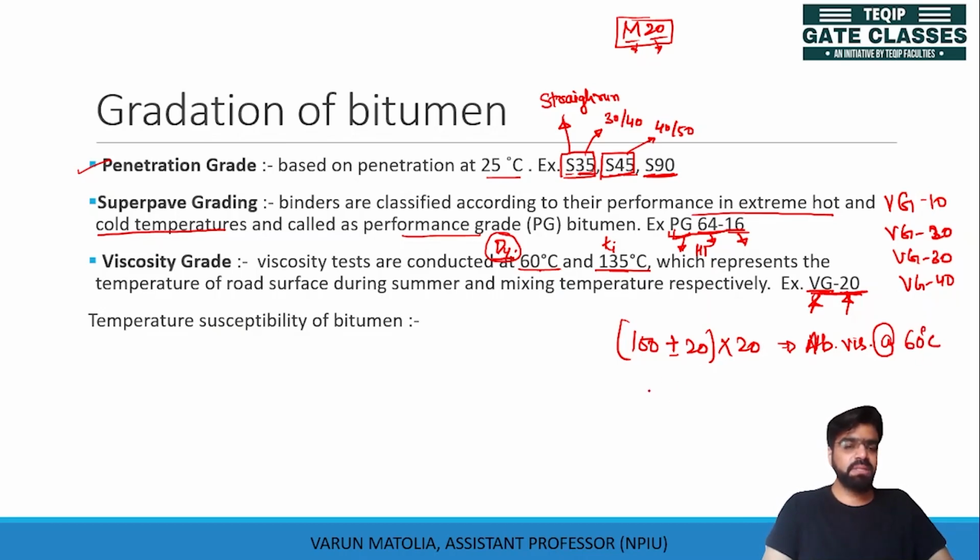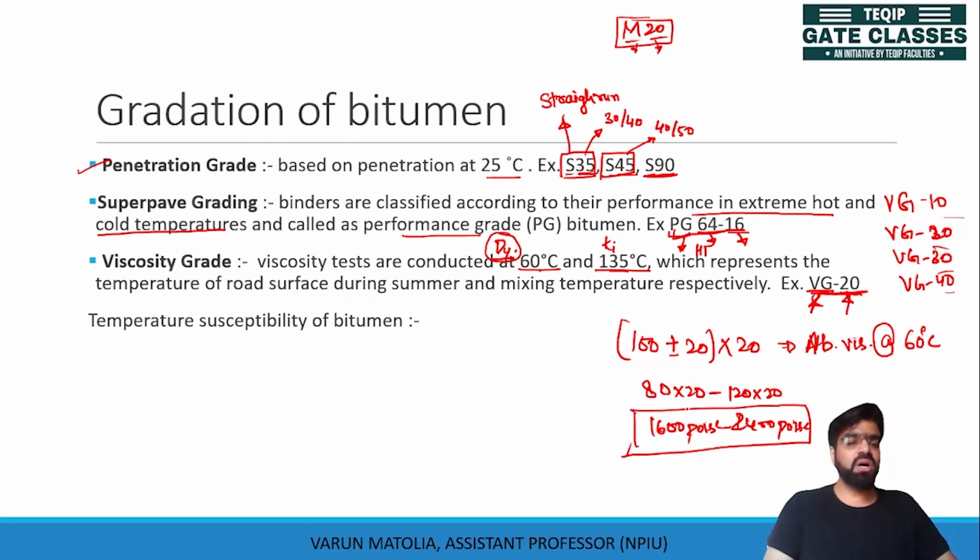Let us calculate. It is 80 multiplied by 20 to 120 multiplied by 20. This is 1600 poise to 2400 poise value. It is the same for all of these. So this is the range of your viscosity for this VG20 bitumen at 60 degrees Celsius. This is how VG gradation is done, and it is extensively used these days.